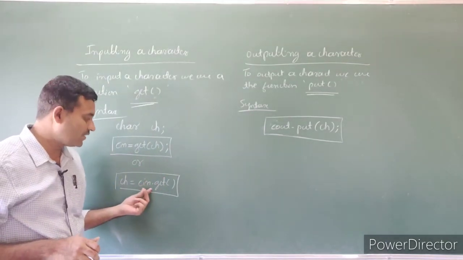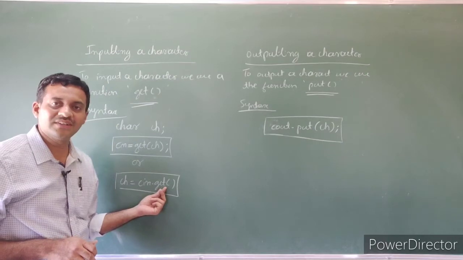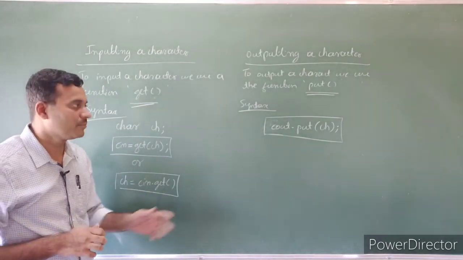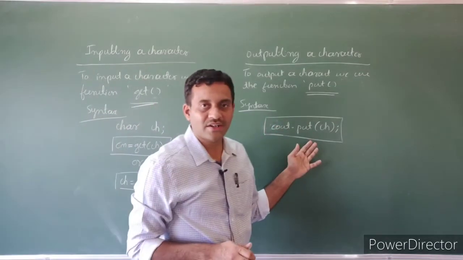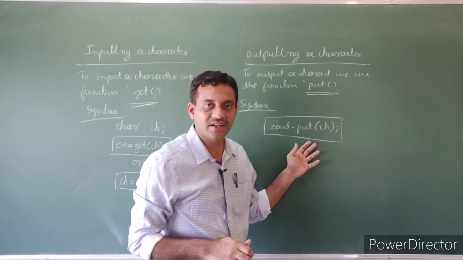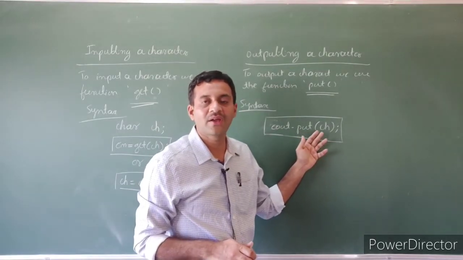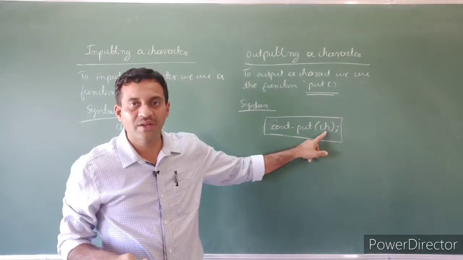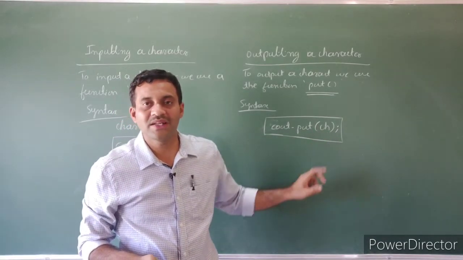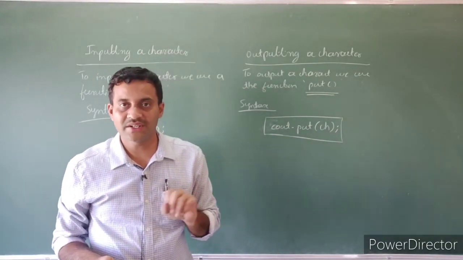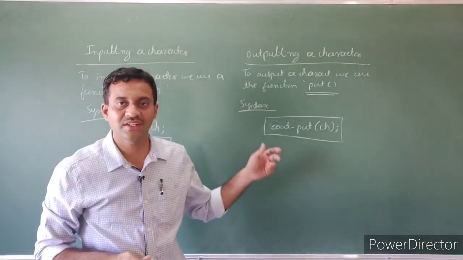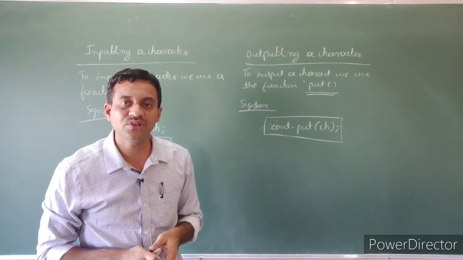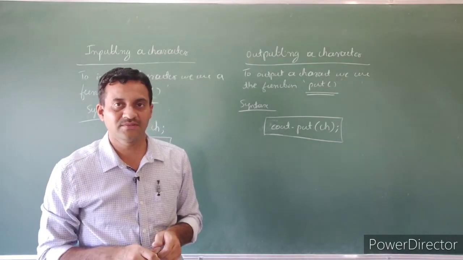So here in cin.get, the function inside the parenthesis is empty. But while outputting a character constant, the put function has a variable of the character type. Then the content of the variable is output, displayed on your monitor. So these are the two functions, get and put. Both belong to the iostream header file.